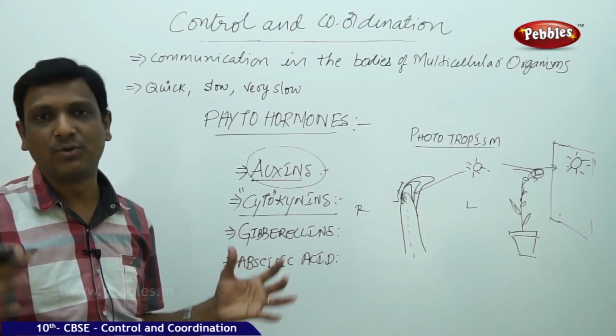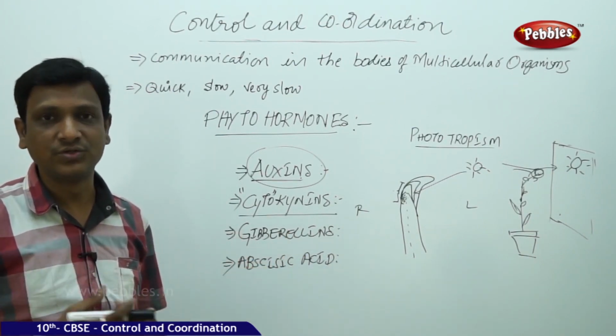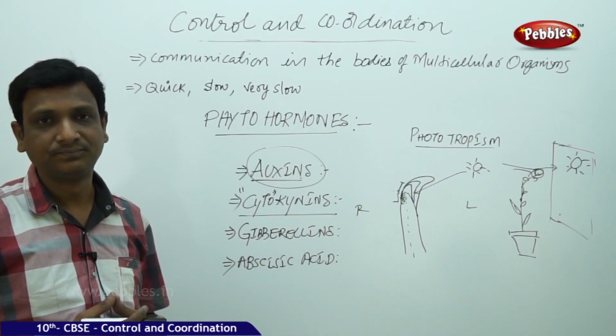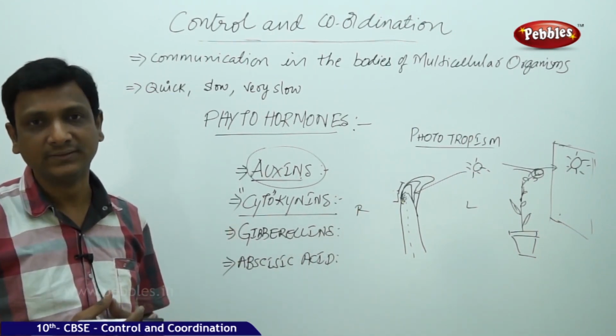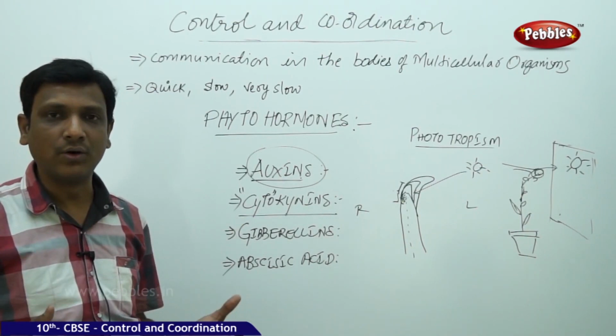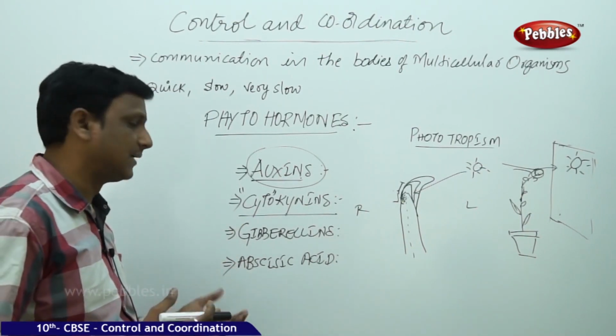So when there is scarcity of water, or when there is no sunlight in certain seasons, like in which seasons do you see the leaves falling? In the autumn season, the leaves fall down. The falling down of the leaf is because of this abscisic acid.